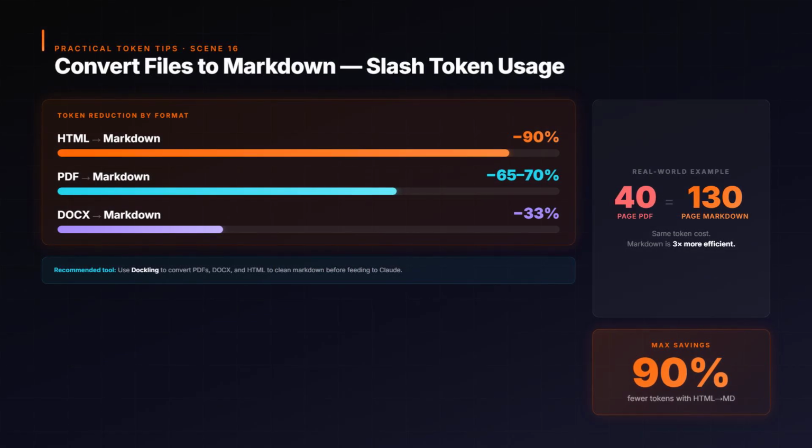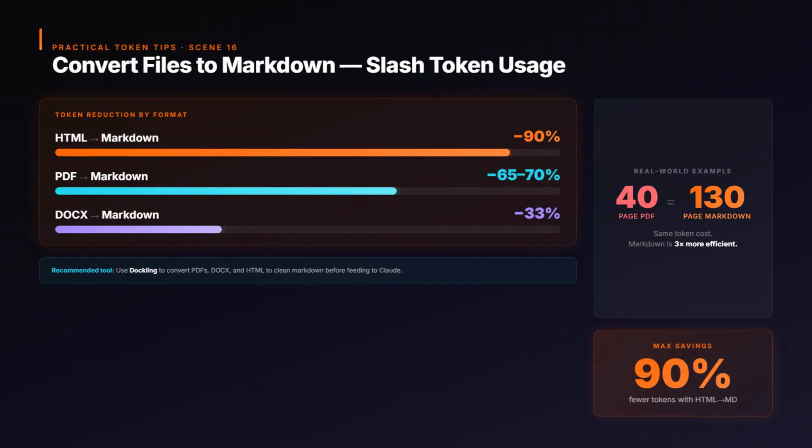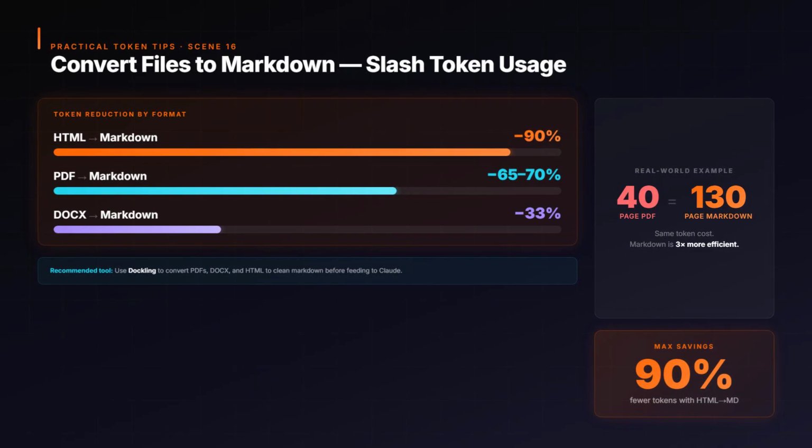HTML to Markdown cuts tokens by 90%. PDF to Markdown, 65 to 70%. Even a docx saves about a third. A 40-page PDF can eat the same tokens as a 130-page Markdown file. Use something like Docling to convert before you feed it to Claude.